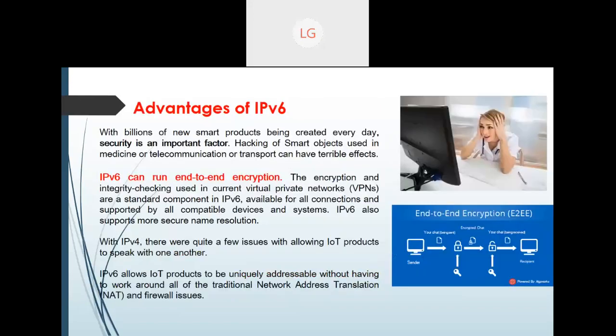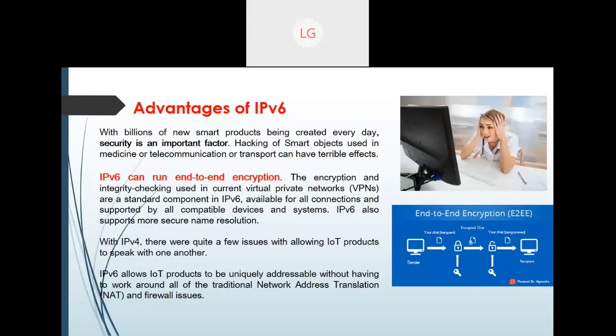Another very important thing I wanted to share: apart from providing unique addresses, the one important thing related to IPv6 is end-to-end encryption. We know that with IoT, security is the major factor. If we want to make our smart products secure and save them from hacking, how are we going to do it?